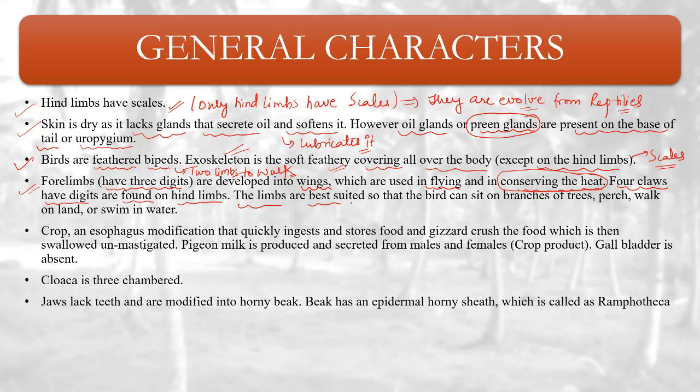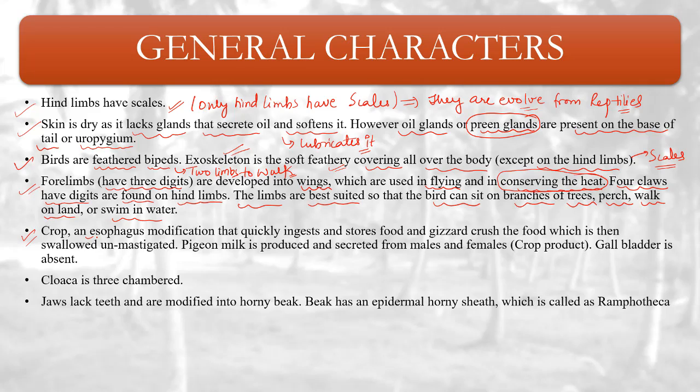The limbs are best suited so that the bird can sit on branches of trees, perch, walk on land, or swim in water. So the hind limbs have four claw-bearing digits, but the forelimbs don't have any claws. They have three digits which are modified into wings for flying.